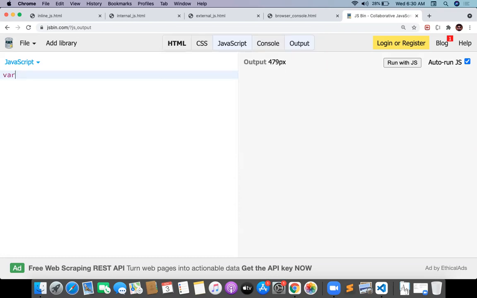Suppose, for example, I'm writing plain JavaScript, guys, where x equal to 10, y equal to 13, and z is equal to x plus y. So when I give x plus y, I want to print the x plus y. Document.write. So don't worry about the document.write.